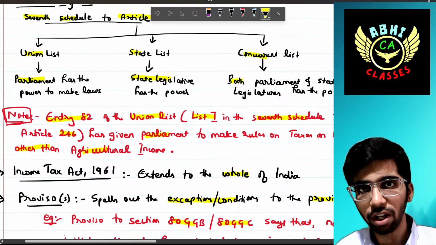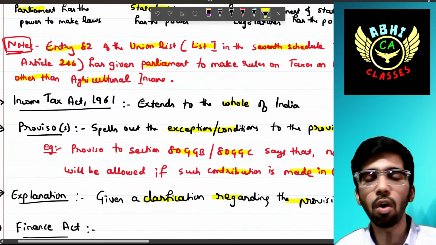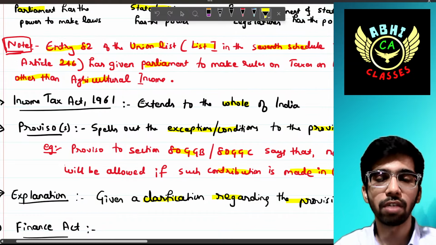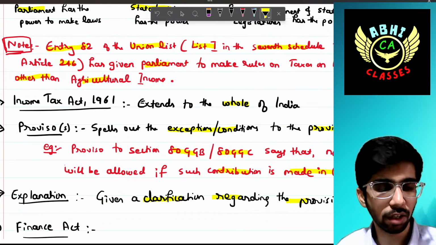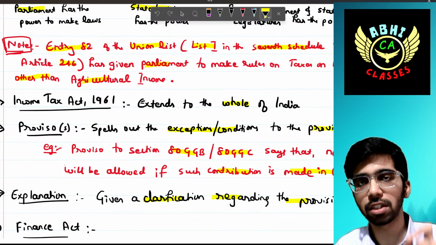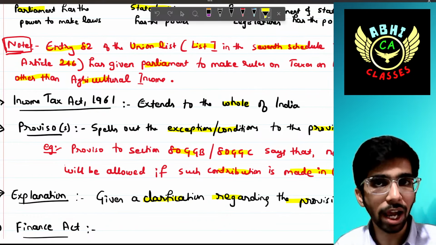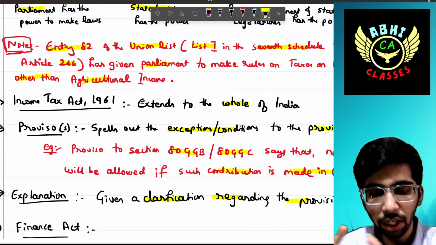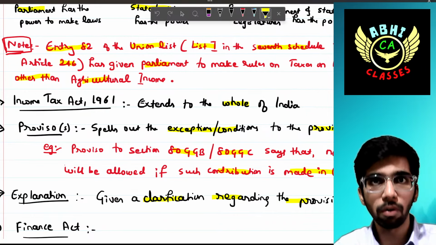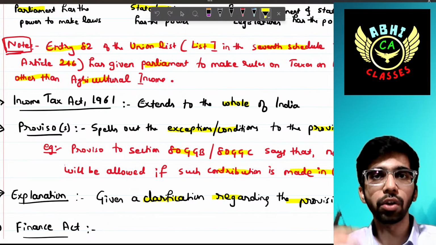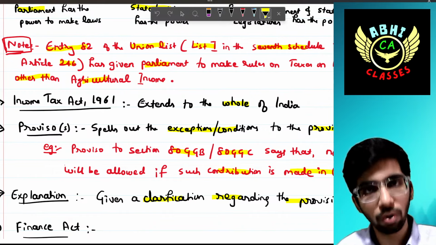Income tax. Next, very important is entry 82 of the Union List, that is List 1 in the 7th Schedule to Article 246. It has given the power to Parliament to make the rules on income tax other than agriculture income. Very important: other than agriculture income, Parliament has the power to make the rules on income tax, as specified under Union List entry 82.